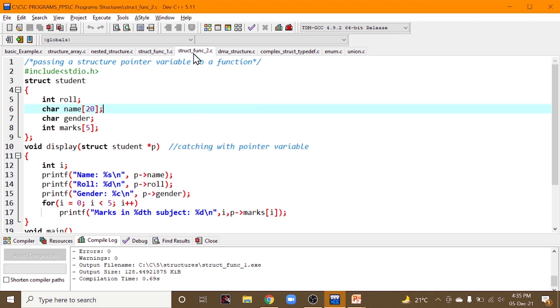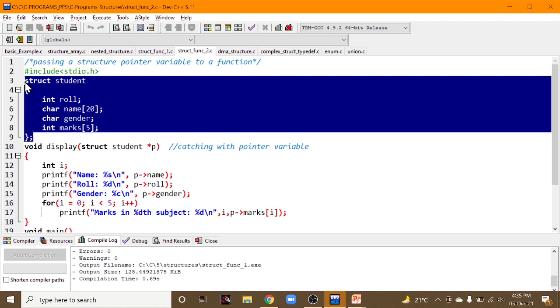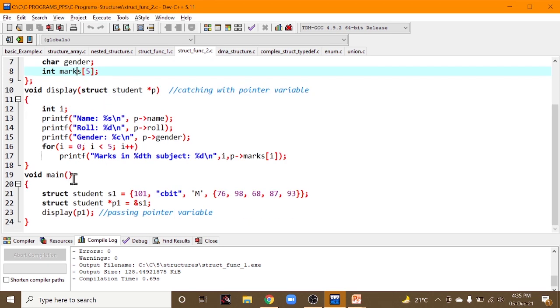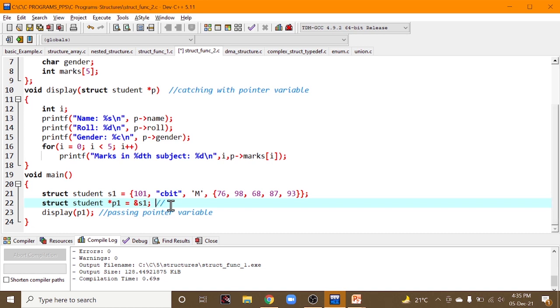Let us look into another kind of program related to structure and functions. This is a program where you have struct student, role, name, gender, and marks. Inside the main method, the only difference between the before program and this program is that here we are using a pointer variable.